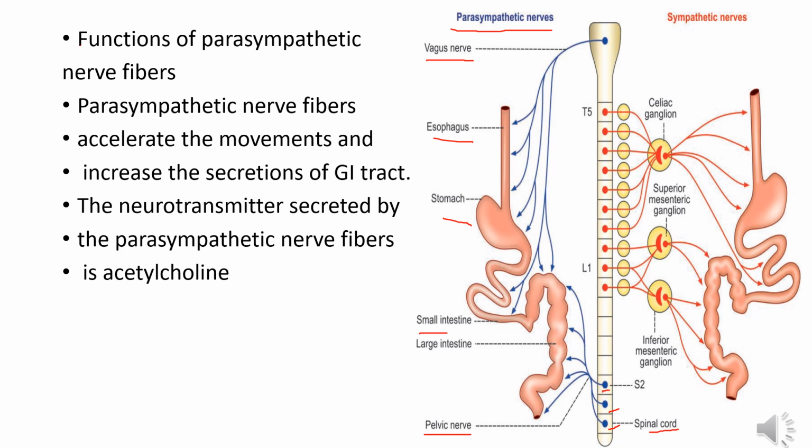Functions of parasympathetic nerve fibers. Parasympathetic nerve fibers accelerate the movements and increase the secretion of GI tract. The neurotransmitter secreted by the parasympathetic nerve fiber is acetylcholine.